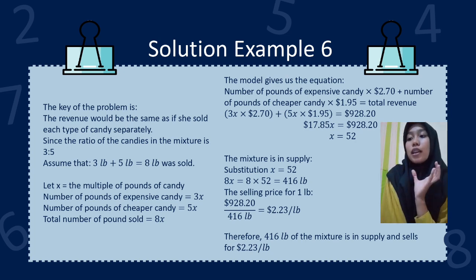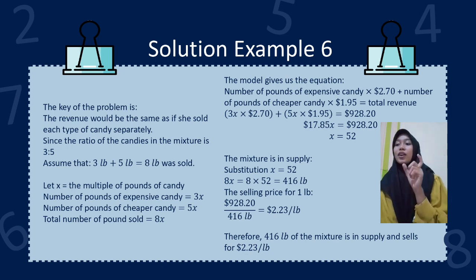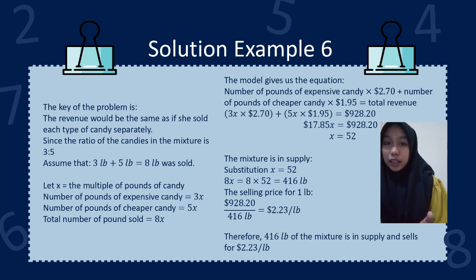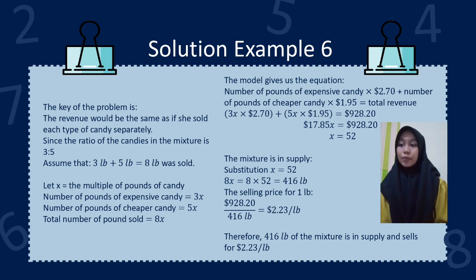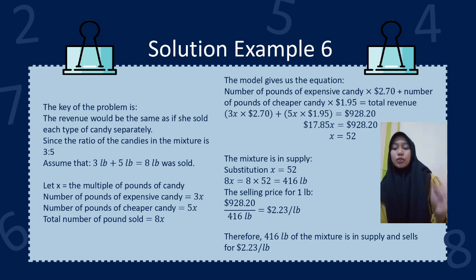The model gives us the equation: number of pounds of expensive candy times $2.70 plus number of pounds of cheaper candy times $1.65 equals total revenue. So 3x times $2.70 plus 5x times $1.65 equals $928.20.